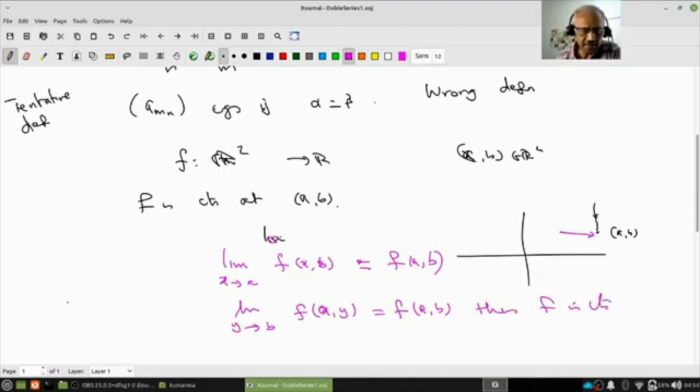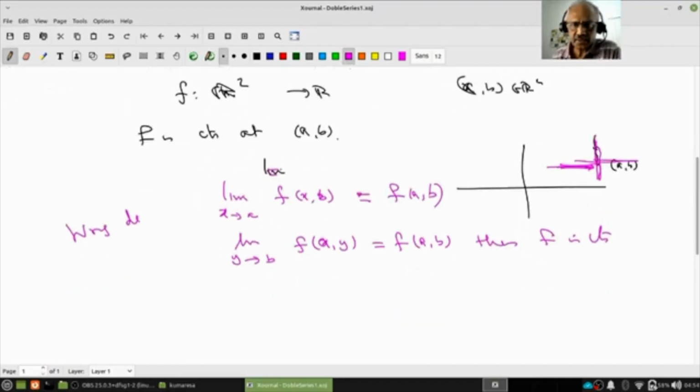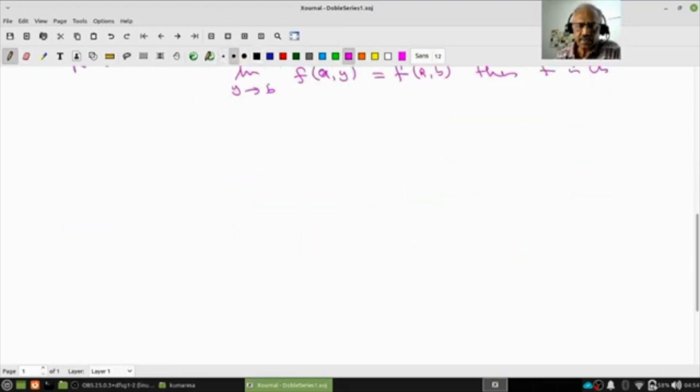This is a wrong definition, because it only says that as the points approach via this particular line, the limit holds. The path may be like this. Are you following? So this is not a good definition, and similarly the earlier one is not a good definition. So what could be the correct definition? Let me look at a correct definition.